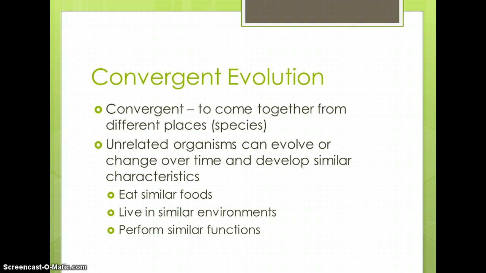This process is called convergent evolution. The word convergent means to flow together or to come together from different places. And in this case, it means coming together in a species from different places. When organisms' body structures look similar, it could be because the two organisms perform similar functions, eat similar foods, or live in similar environments. So unrelated organisms can evolve or change over time and have similar characteristics.